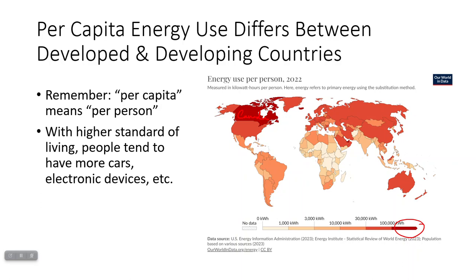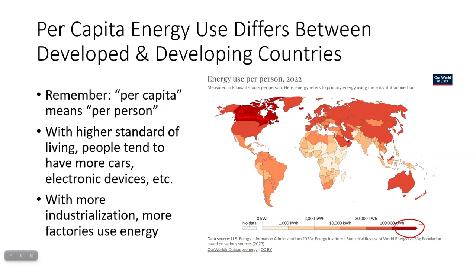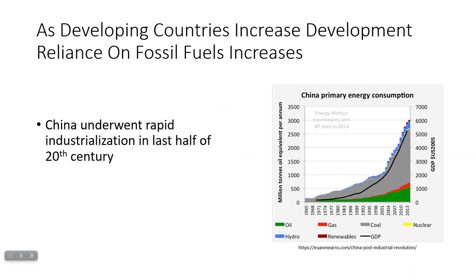This changes because with a higher standard of living, people tend to have more vehicles and more electronic devices, all of which are using energy. And with more industrialization and more industry, factories and other industry-related businesses tend to use more energy as well.